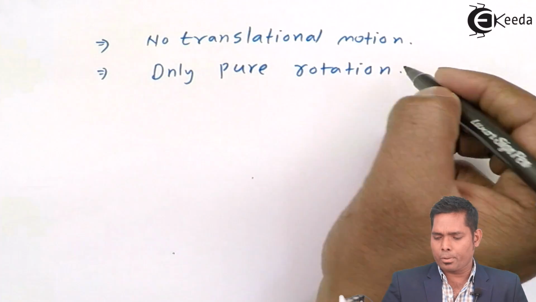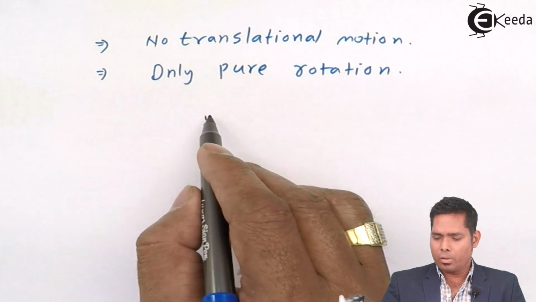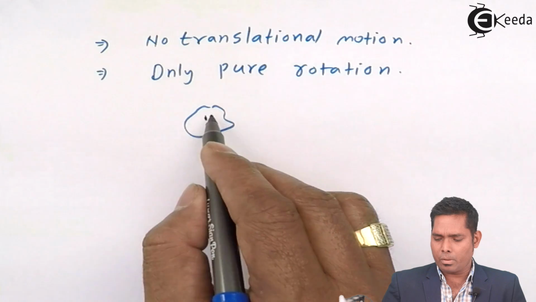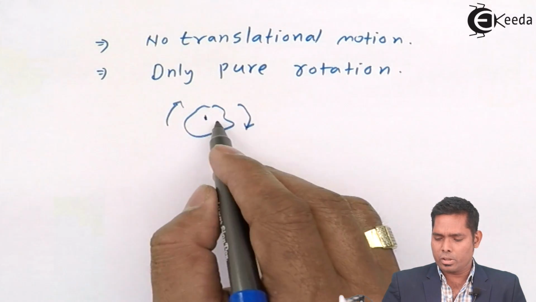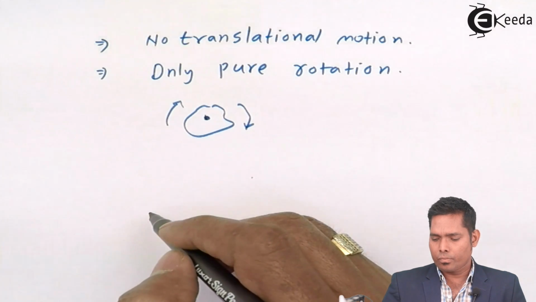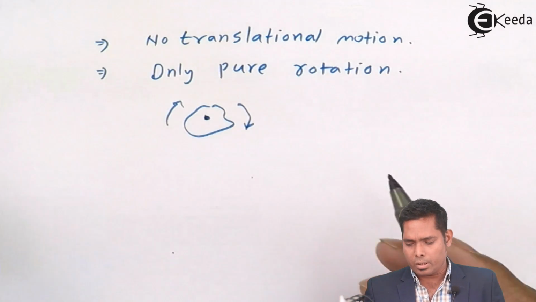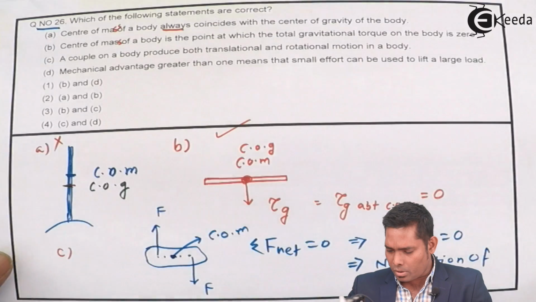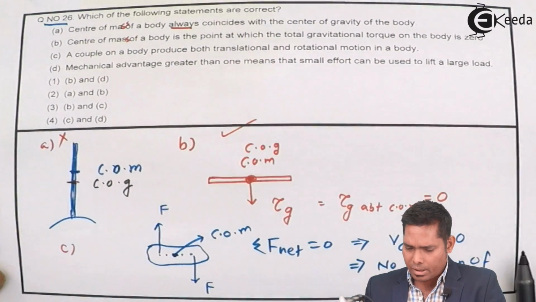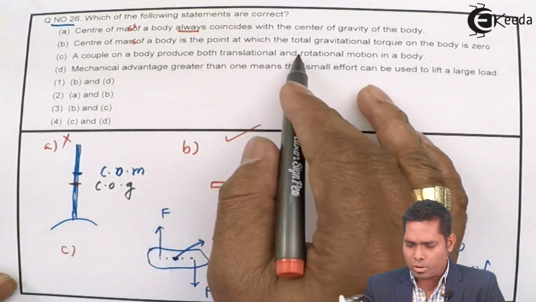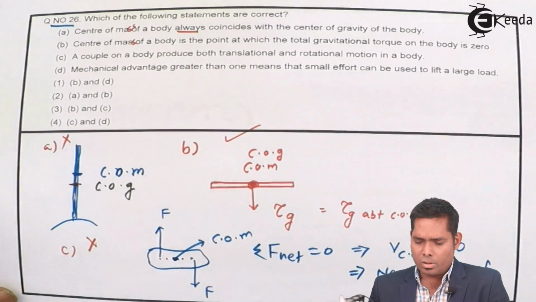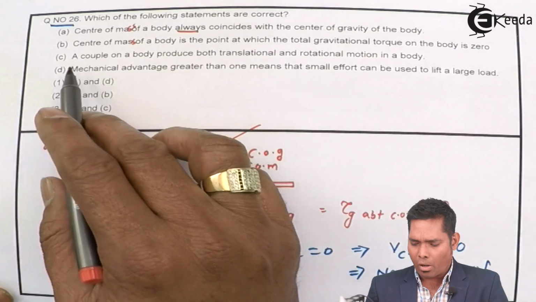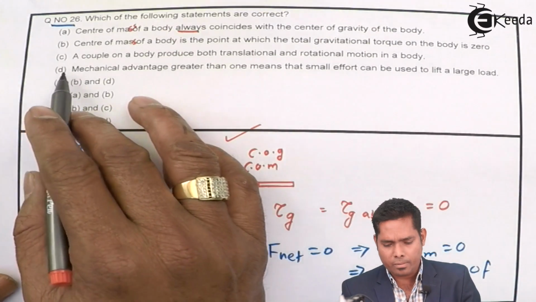So a couple always produces pure rotation. The body will only rotate about a particular point. It just keeps on rotating. This is a pure rotation. This point will not move. So therefore, option C, that a couple produces both, is not right. Only rotation is right. So this option is wrong. So the answer will obviously be B, and we also need to check D.